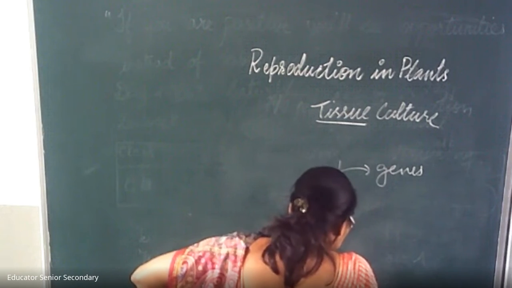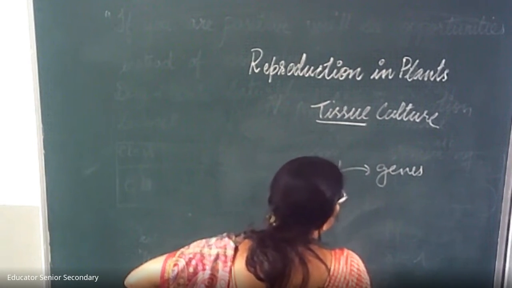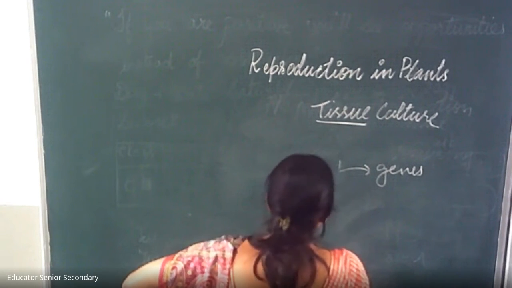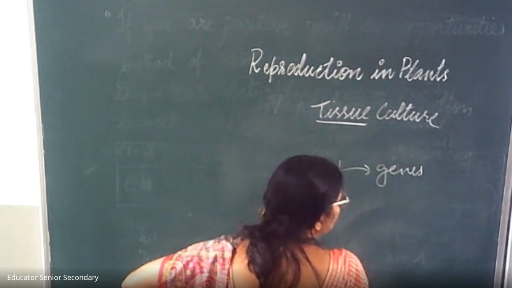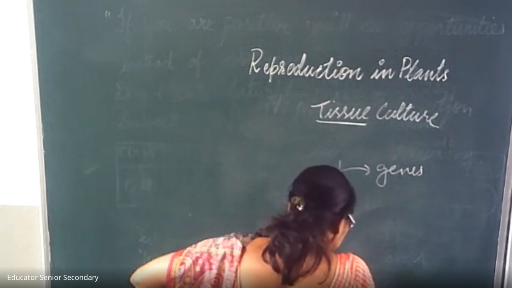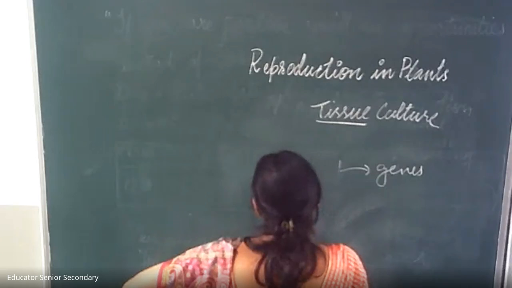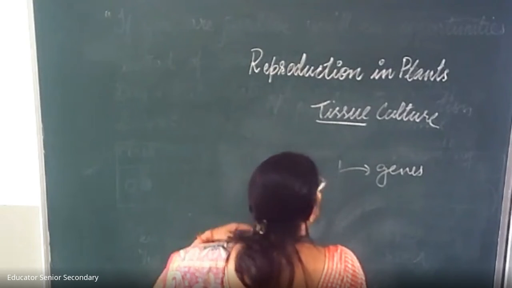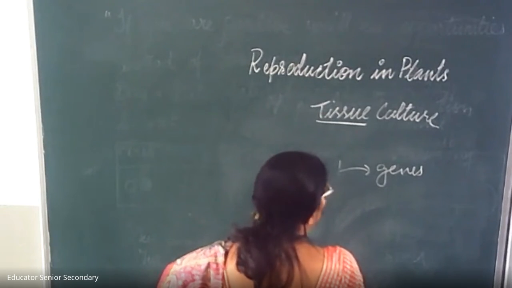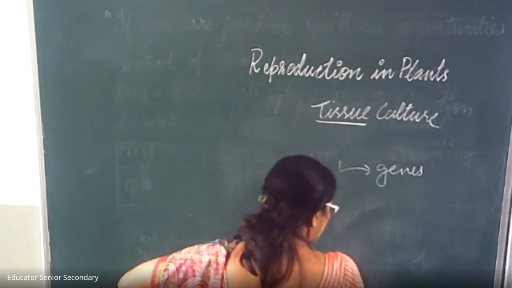Plants propagated vegetatively usually need less attention. In the case of seeds, they require more attention, but in vegetative propagation, they require less attention. New varieties of plants having required characteristics can be developed by this method. Actually, like I told you, we can develop new varieties also, like hybrid varieties.